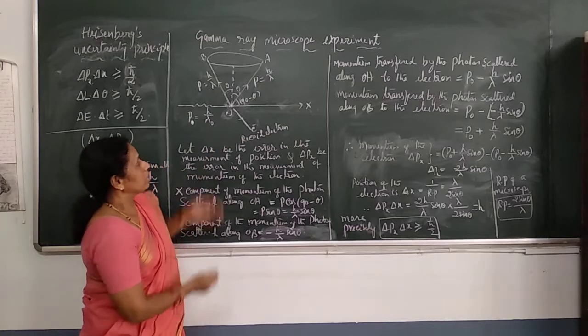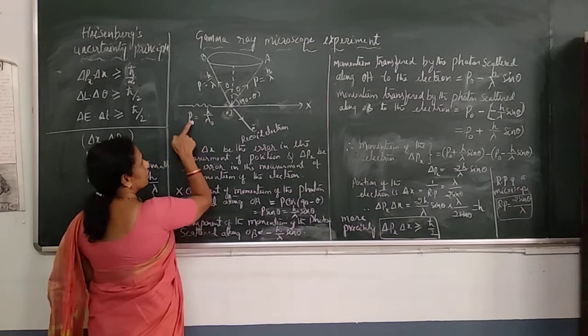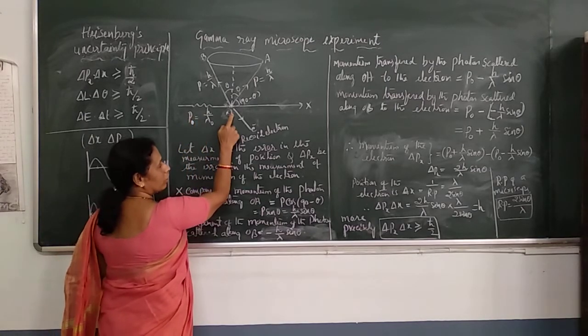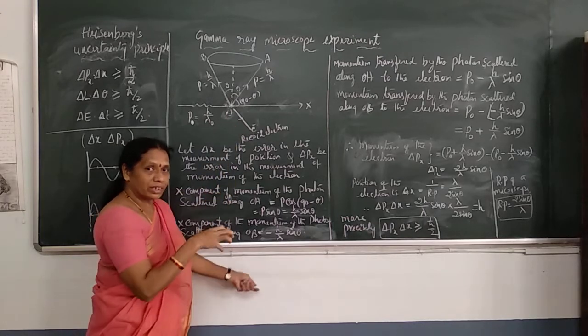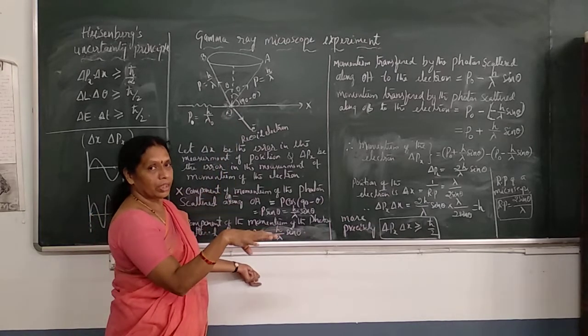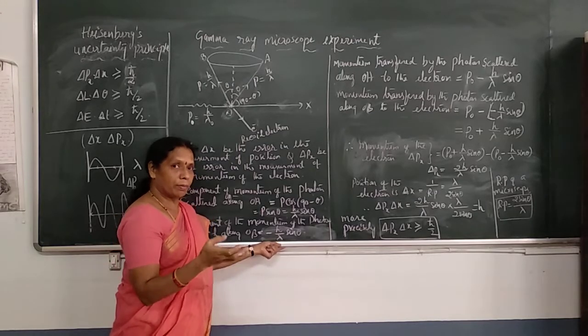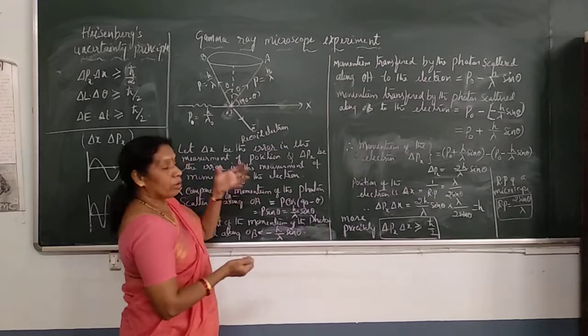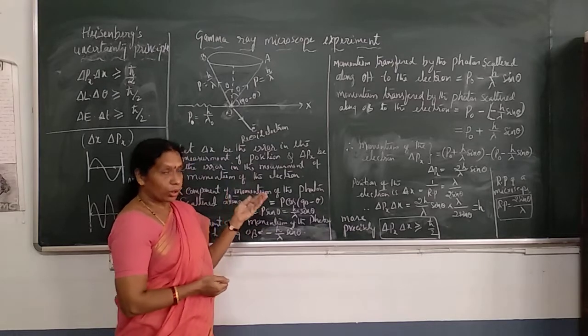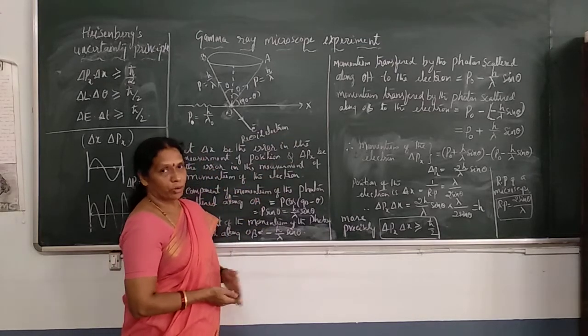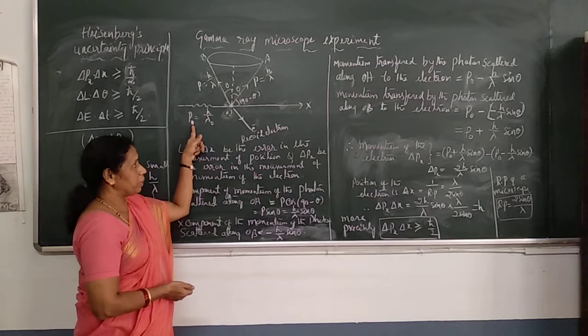Now, here is the process. The photon hits the electron and transfers its momentum to the electron. What is the momentum transferred to the electron by the photon along the X direction? That's important. Initial momentum is P naught.